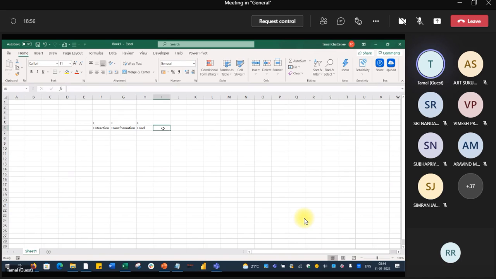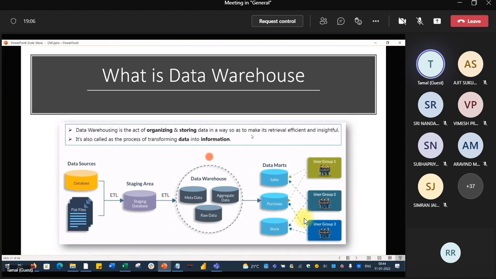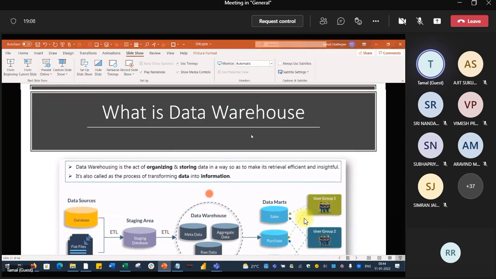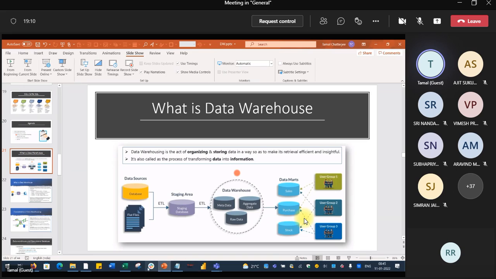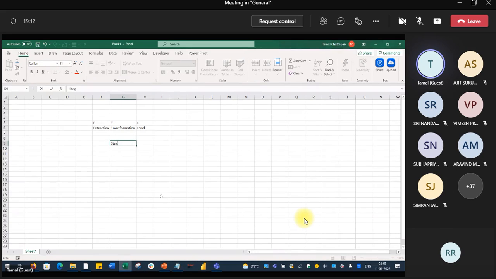First, there is a concept of the staging area. Here in the slide it is shown. This is the staging area. Now let me go back to my Excel. Whenever you hear this word staging, what should come to your mind?